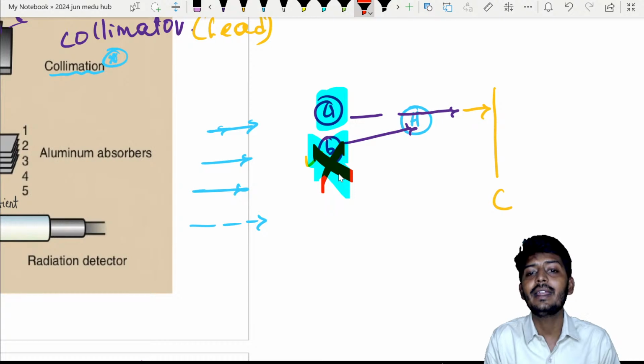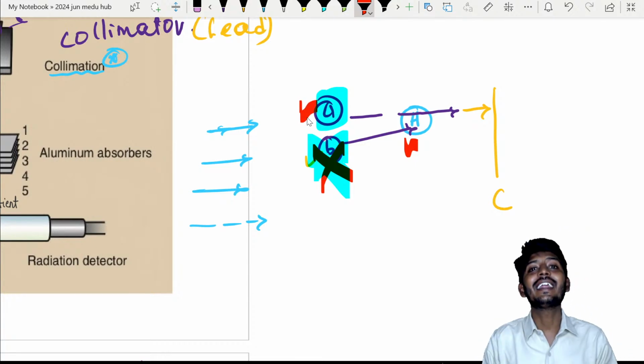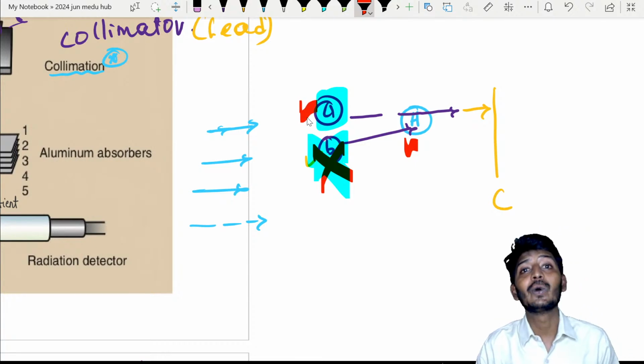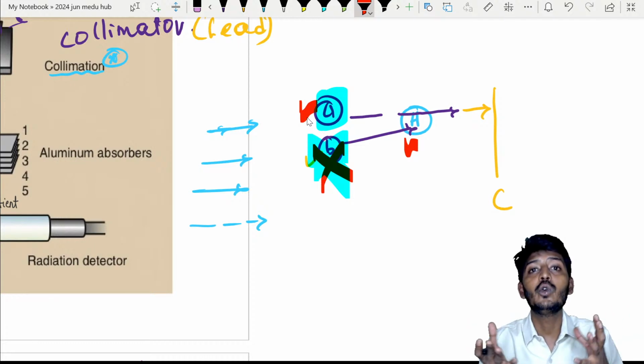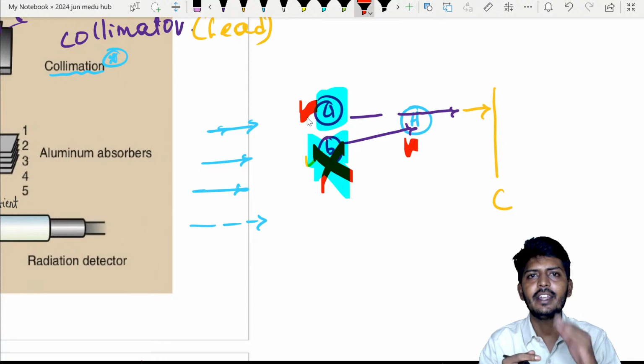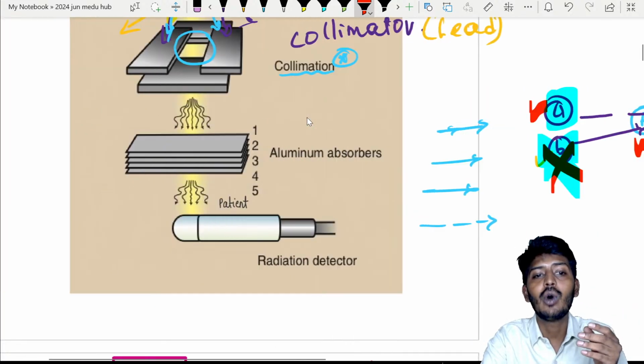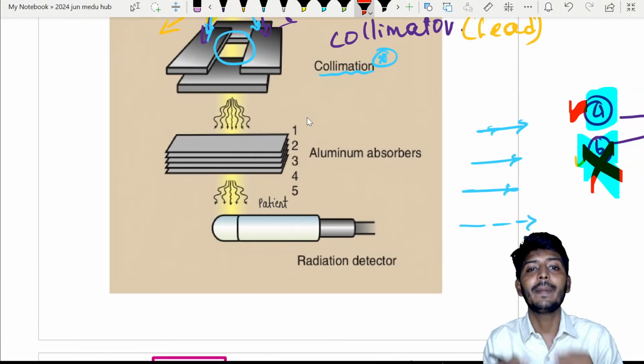If it is not able to penetrate, what will happen? It will sit in the human body only, creating damage. So we need the X-rays which can penetrate the object, because only those can make the image. For those of you who are weak at radiology, remember one thing: if X-rays penetrate, only then can an image be created. If X-rays do not penetrate, they will not be useful for us. That is why we need to remove all the weak or non-penetrable rays.